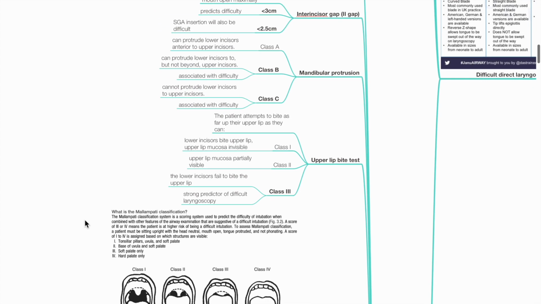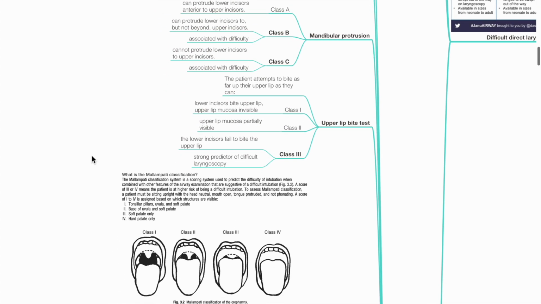Upper lip bite test. The patient attempts to bite as far up their upper lip as they can. Class 1, lower incisors bite upper lip, mucosa is invisible. Class 2, upper lip mucosa partially visible. Class 3, lower incisors fail to bite the upper lip. This is a strong predictor of difficult laryngoscopy.